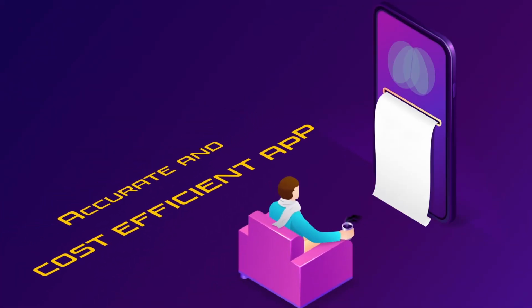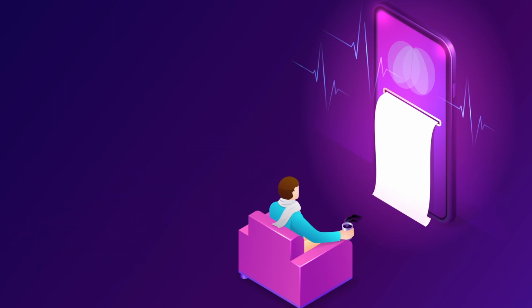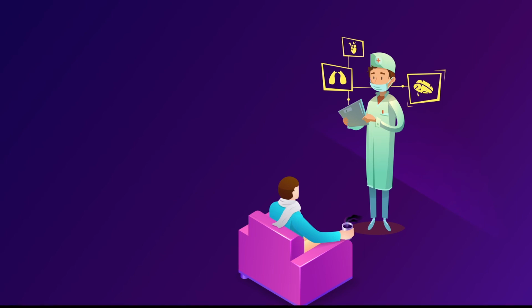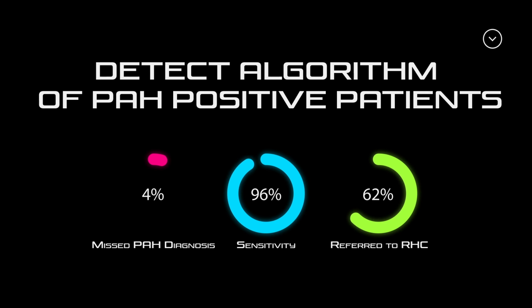Published studies have shown that DETECT is a very accurate tool for diagnosing PAH associated with systemic sclerosis. In 2018, after data proved the high sensitivity and very low rate of errors of DETECT, all European societies and the KOL recommended the use of the DETECT app even for lower risk cases.